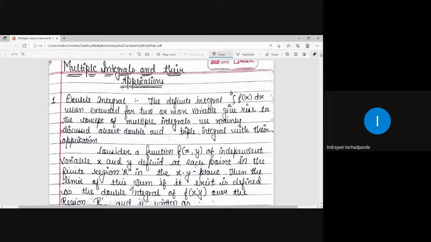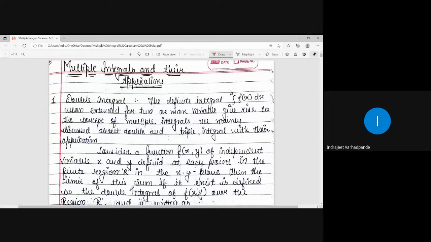I welcome you all to this video lecture in which we will be discussing multivariable calculus for integration, or in other words, multiple integrals and their application. As the word suggests, multiple integral, we are accustomed to calculating the integral with respect to one variable. If it is bounded between certain limits, we term it a definite integral.